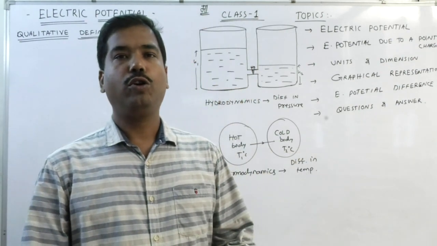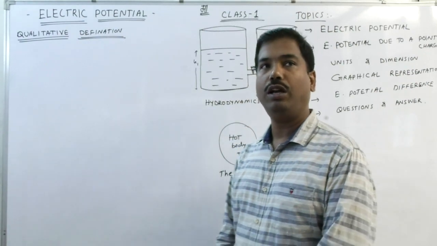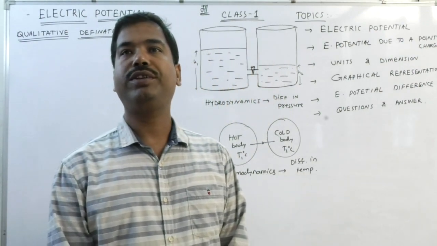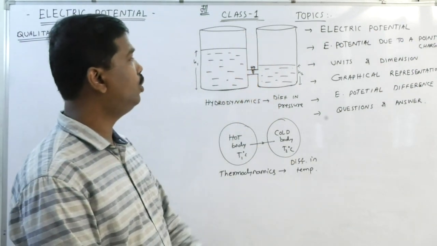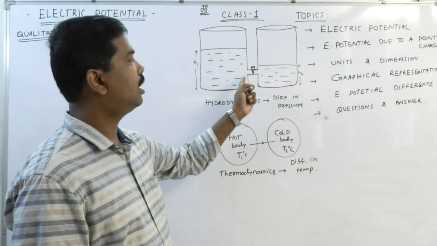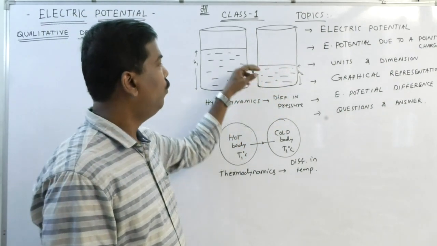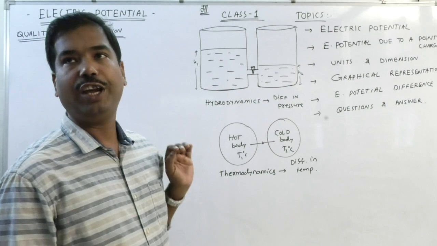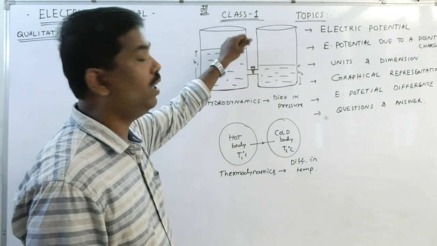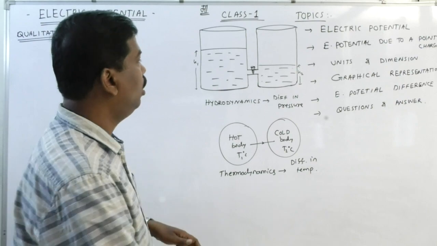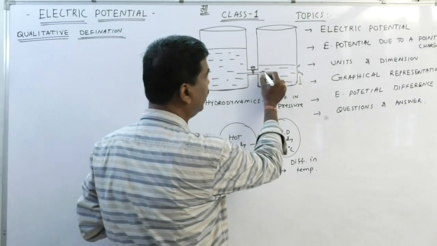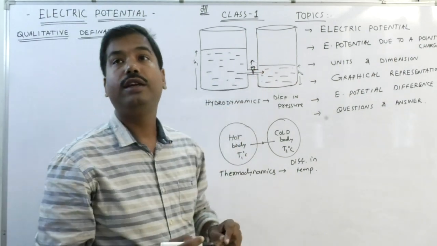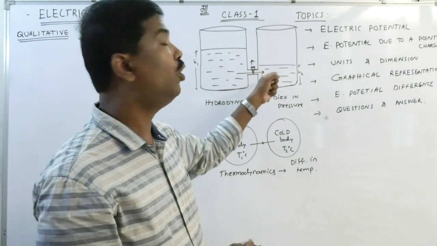Before going to electric potential, I would like to say something about the first year topics we have already discussed in hydrostatics, hydrodynamics as well as thermodynamics. Listen to me. I have taken two columns of water connected by a tube, with liquid of the same density but different heights. When the knob is opened, the water will rush from one side to the other. It means due to the difference in height, there is a flow of liquid.